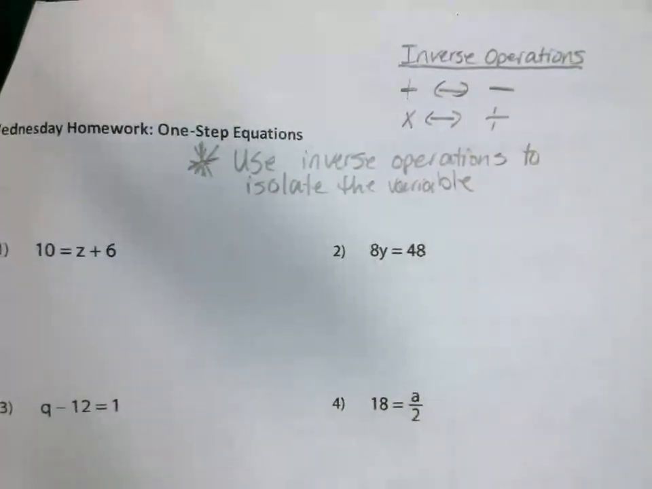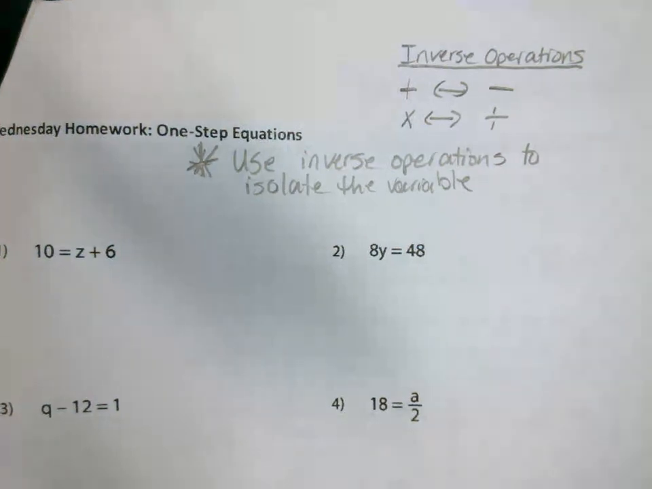Addition is the opposite of subtraction. Subtraction is the opposite of addition. Multiplication is the opposite of division. Division is the opposite of multiplication. All right, so let's solve some.